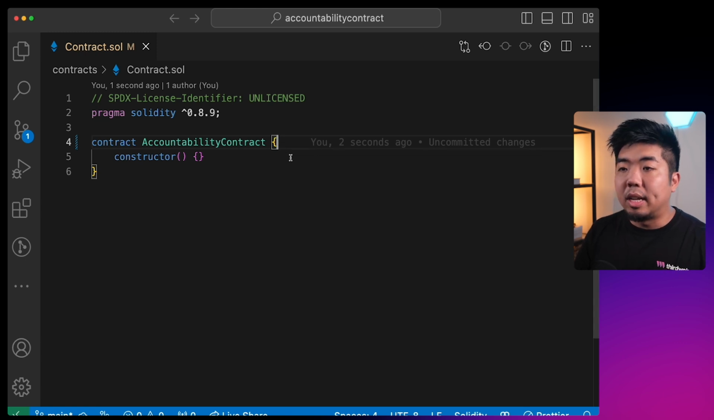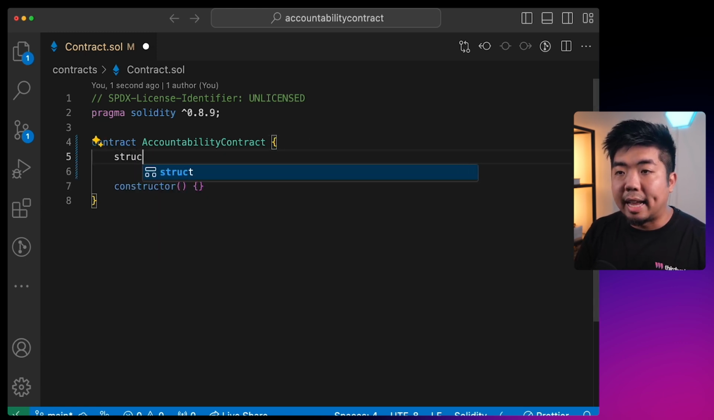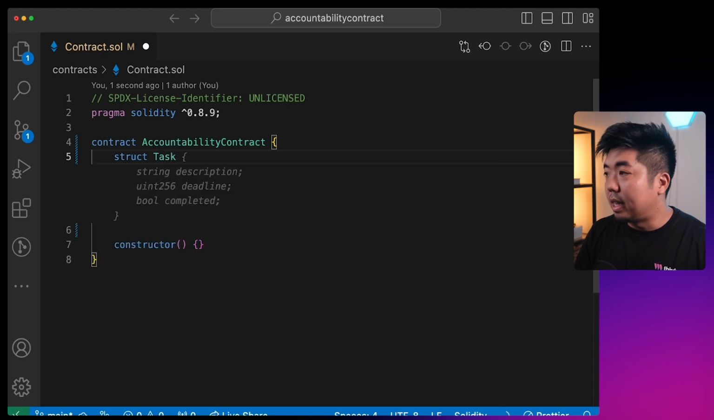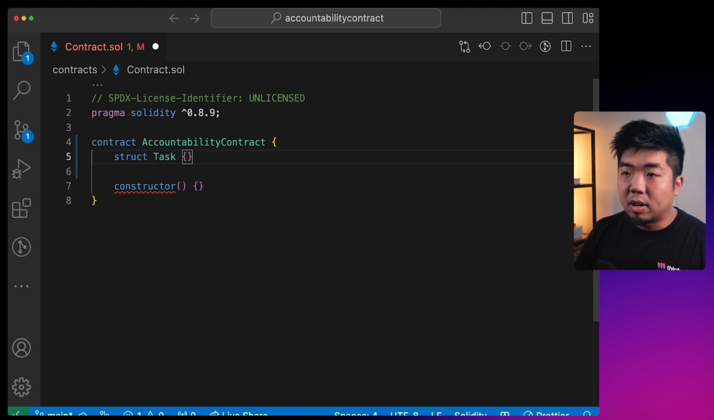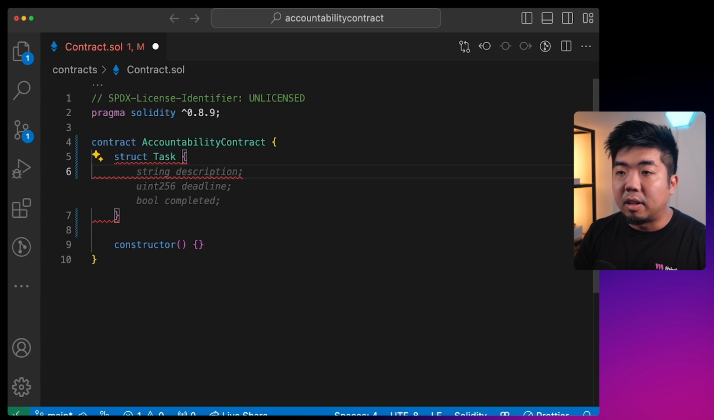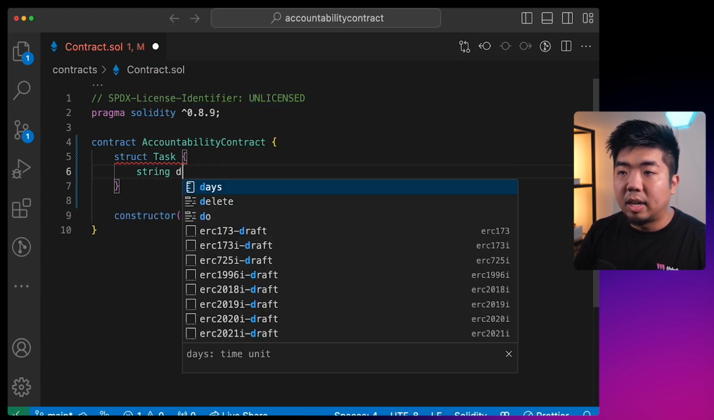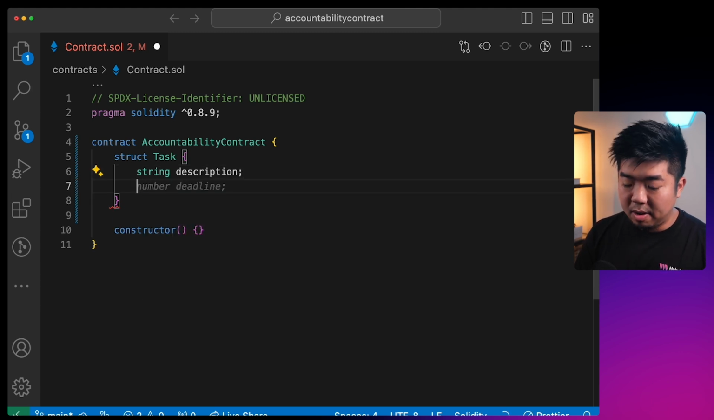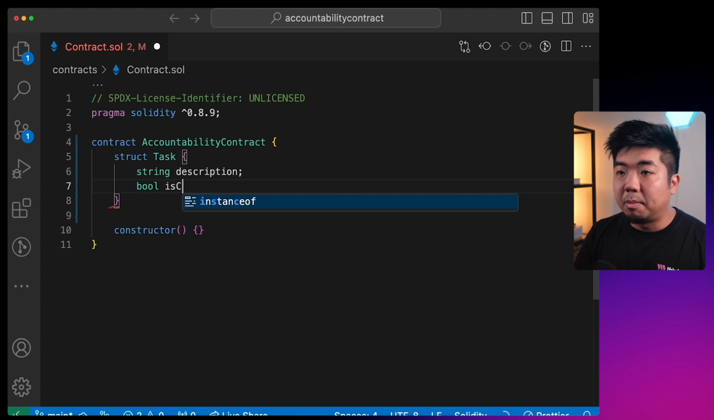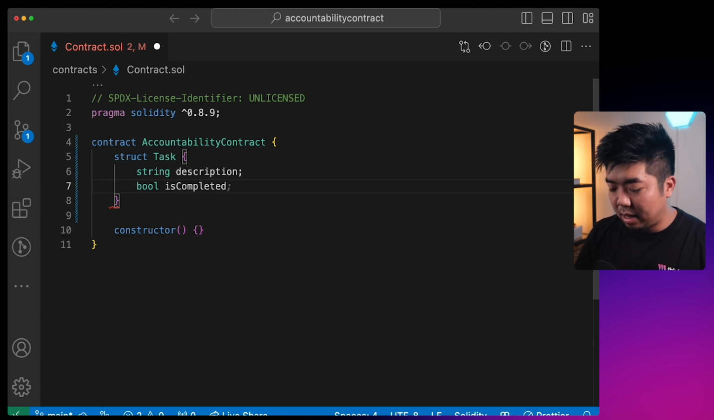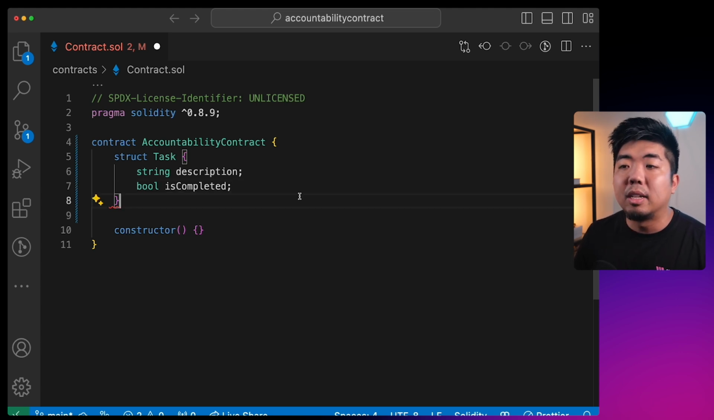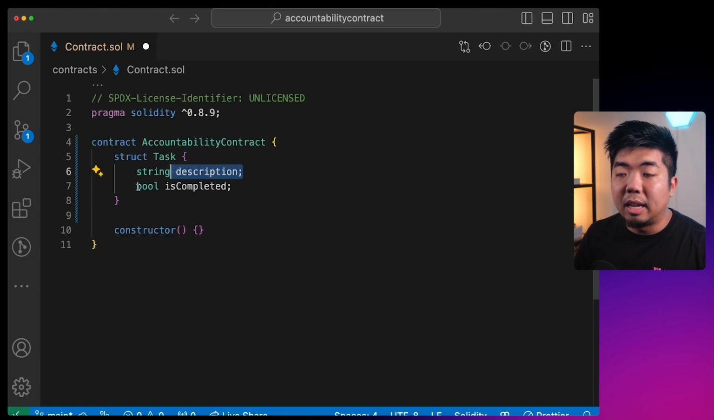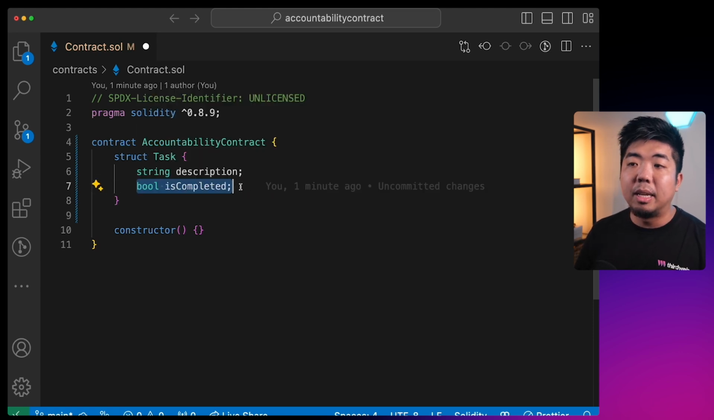So the first thing we're going to do is create a struct for our task. So we have a struct here. We're going to say Task. And this struct here is going to have our description. So we're going to say string, and we're going to have description. This is going to be the description of the task. And then we'll have a Boolean here of isCompleted. So we want to know, is the task completed or not? So every task that we create, we have the description of the task, and it should start off as false for isCompleted. And as we complete the task, we'll switch that to true.